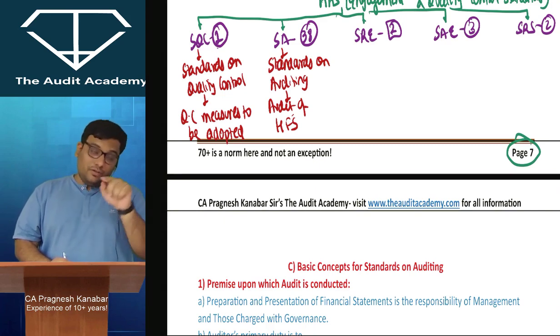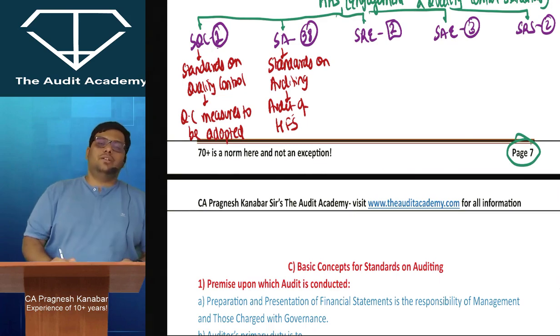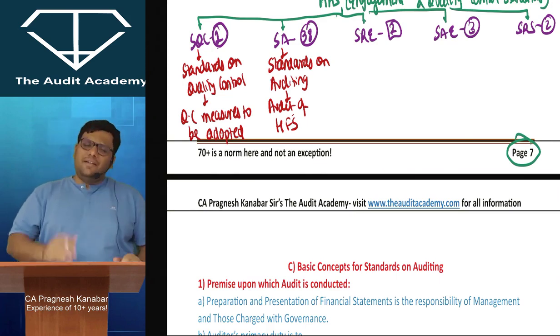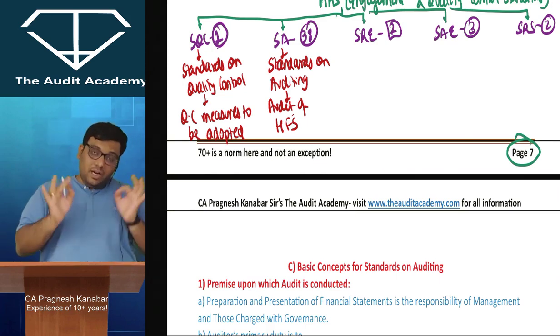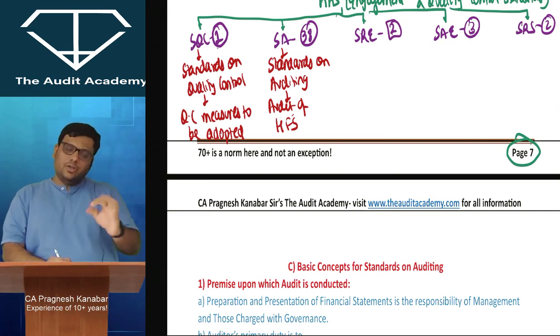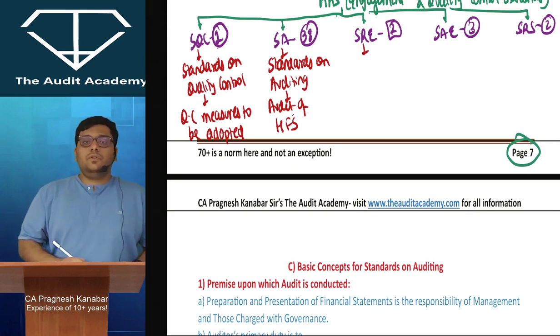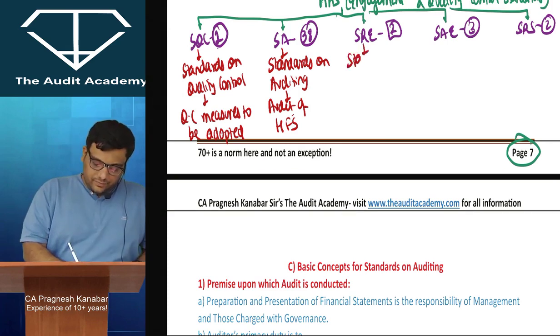If you get an audit of that particular information which is projected, it is not covered in standards on auditing. So then where is it covered? I will talk about it, don't worry. But I want a confirmation. Are you clear that standards on auditing are dealing only and only with audit of historical financial statements? Very good. Alright. Then when we talk about SRE, that is nothing but standards on review engagement.